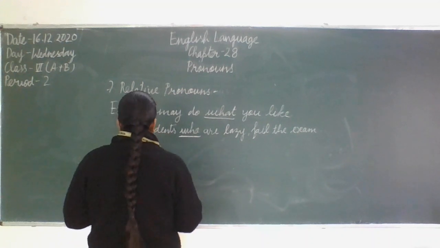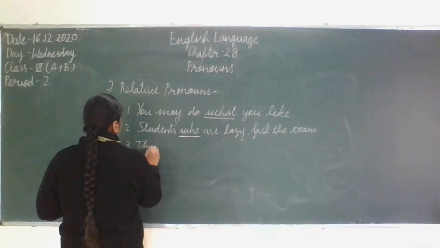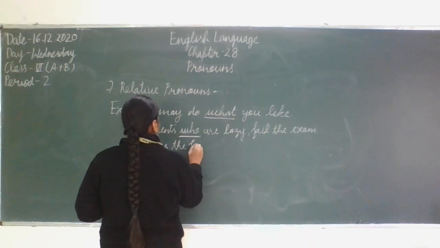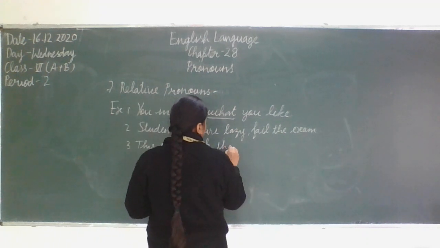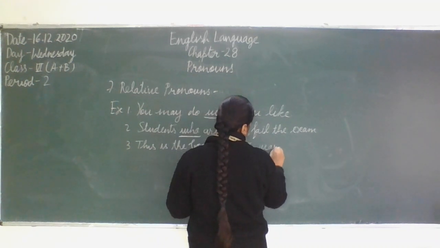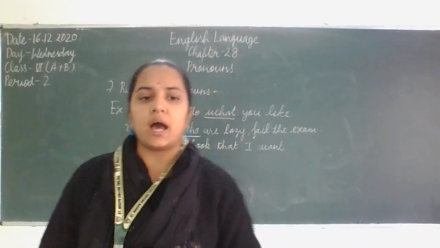We can take another example. This is the book that I want.